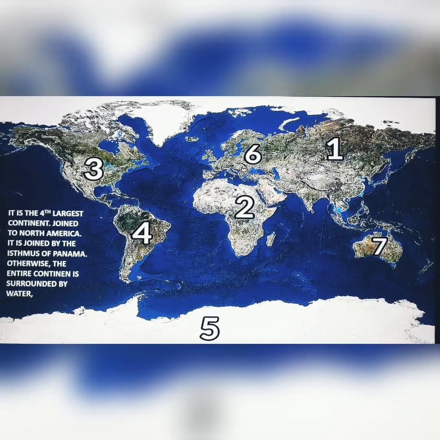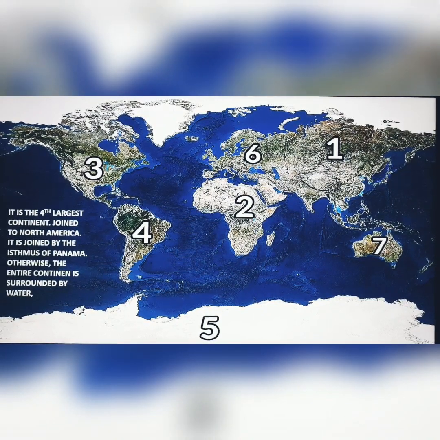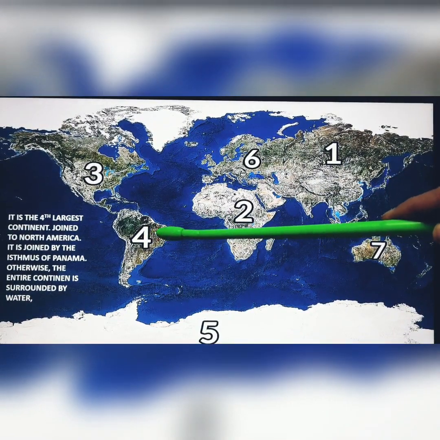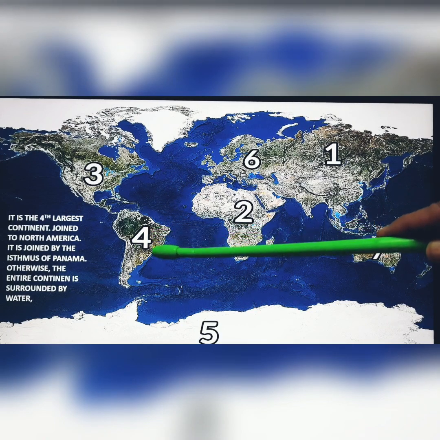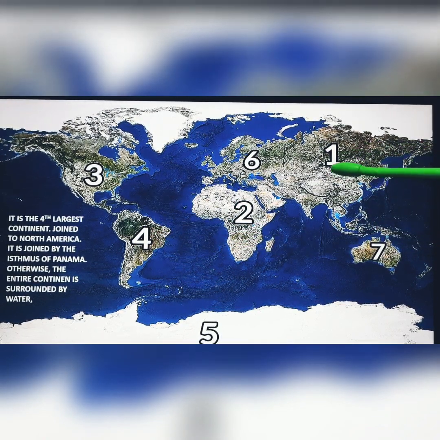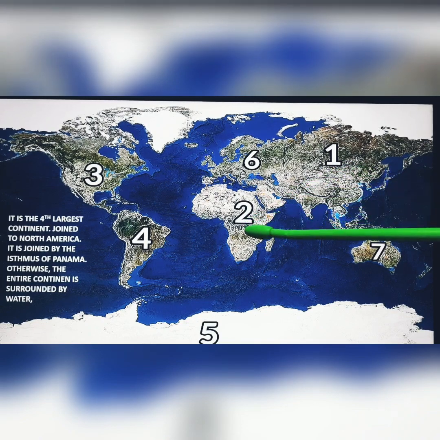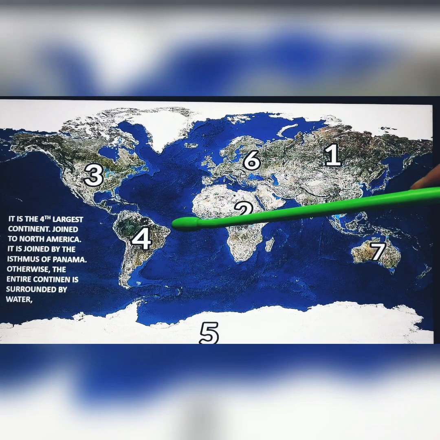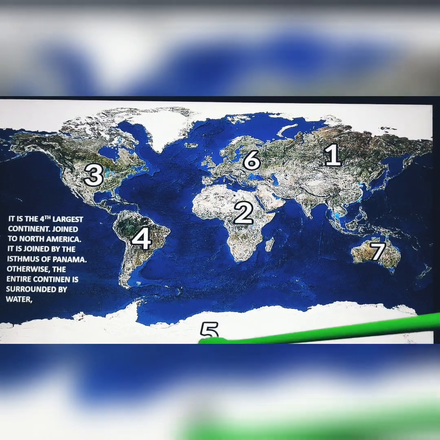Now, where is South America? This is South America. So, this is the 4th largest continent. The first one here being Asia, second one is Africa, third one is North America, the fourth is South America, right? Antarctica is the 5th one.